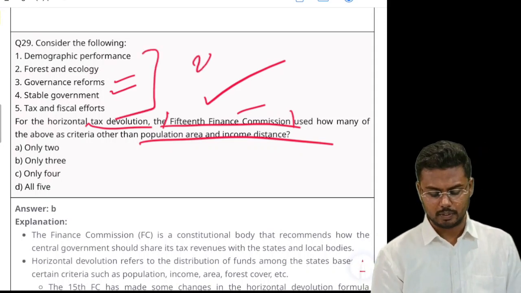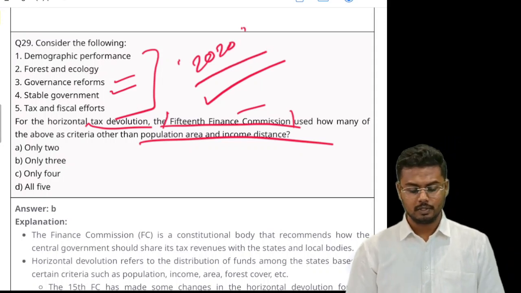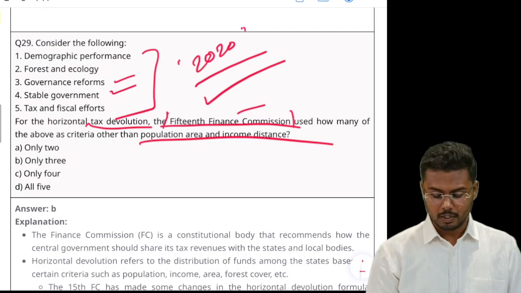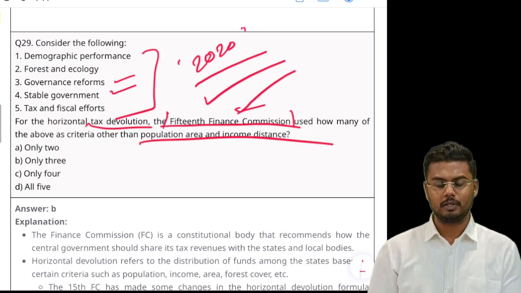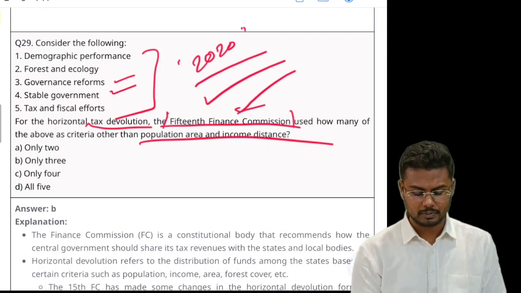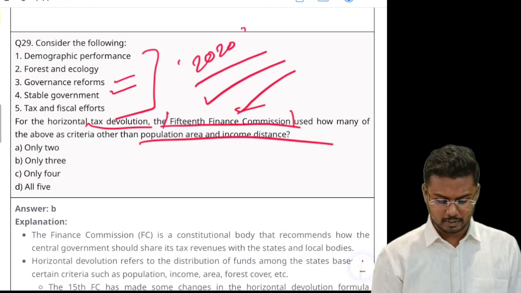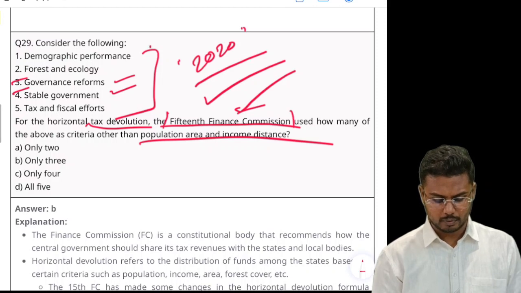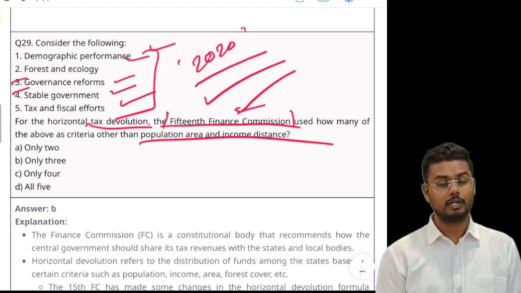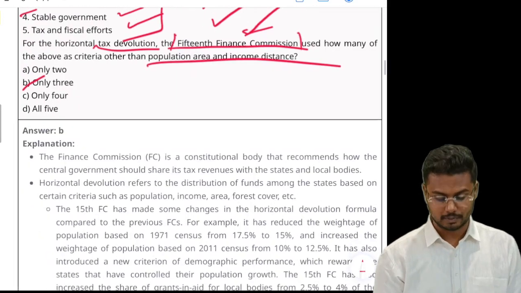Already in the year 2020, a direct question was asked based on the 15th Finance Commission. So based on that information, I presume you would be knowing every single minute detail that is expected from UPSC, and it has been studied by you guys. So obviously you can eliminate 3 and 4. So you're left with 1, 2 and 5. So the right option is only 3 statements are correct.